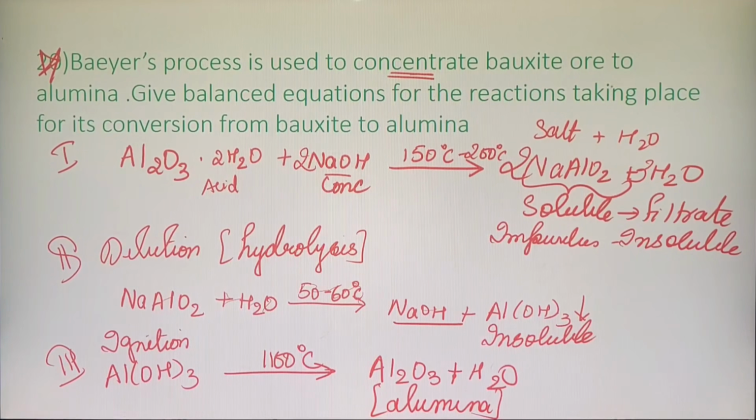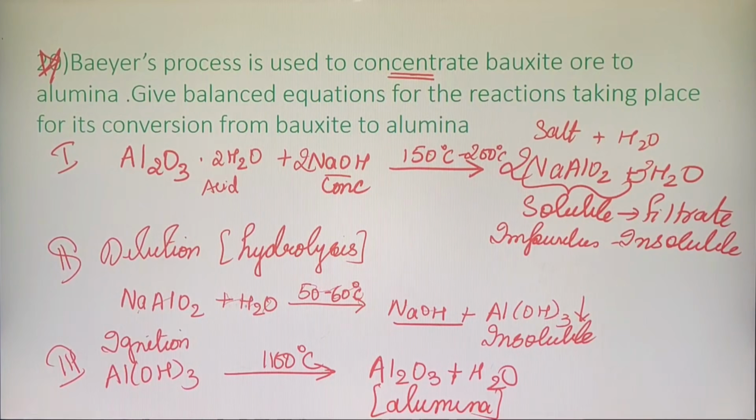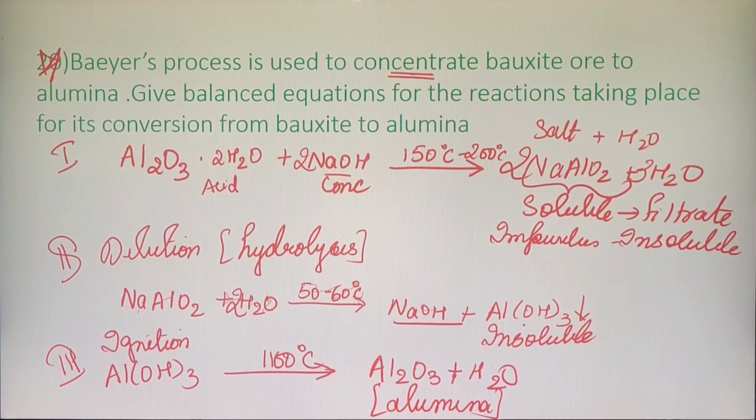Step number 2, I have taken sodium aluminate and I have diluted the mixture. Let us balance this equation. Sodium is 1, aluminium is 1, aluminium is 1 here. Okay. So now I am moving on to hydrogen. Hydrogen is 3 here. Here it is 2. So I will add 2 here. So it becomes NaAlO2 plus 2H2O will give me NaOH plus Al(OH)3.